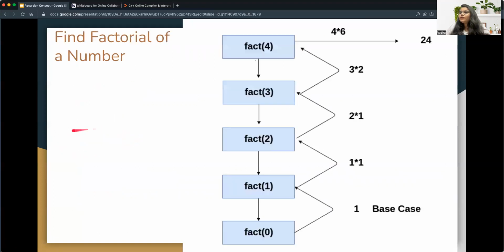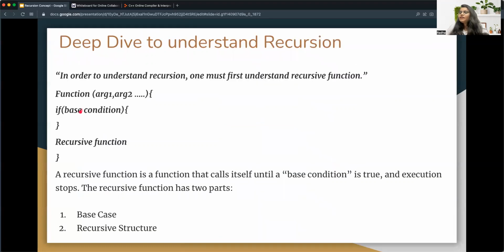So let me first tell you what a recursive function is. It's a function that calls itself until a base condition is true and execution stops, right? So let's understand what the base condition is and what the recursive structure is. Recursion contains two things.